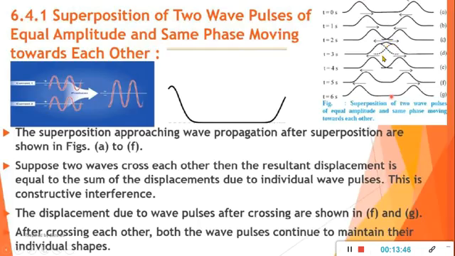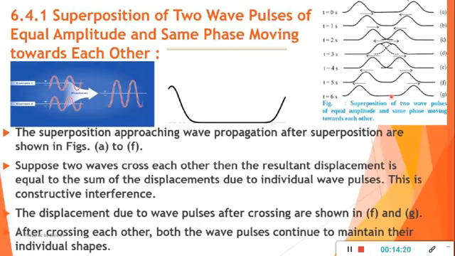The displacement due to wave pulses after crossing is shown at t equals 5 seconds. Once they superimpose, we get the maximum displacement. Now after crossing, at t equals 5 seconds and at t equals 6 seconds, again it is shown in the figure. After crossing each other, both the wave pulses continue to maintain their individual shape.